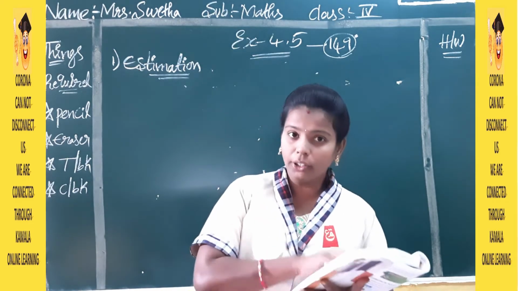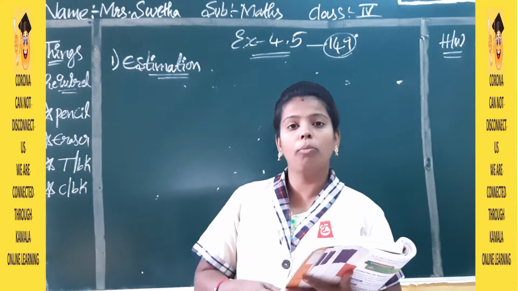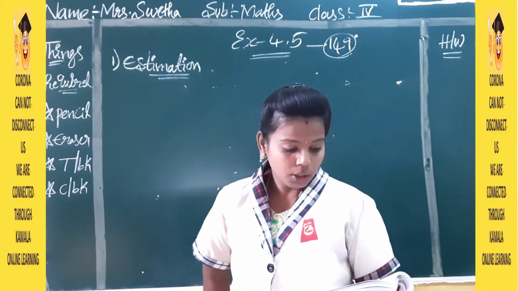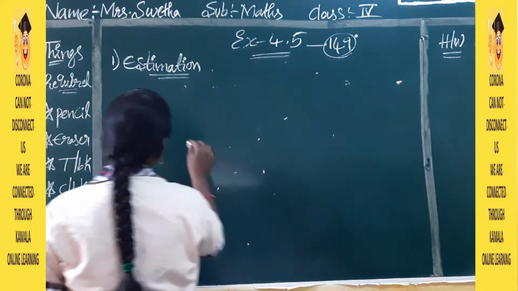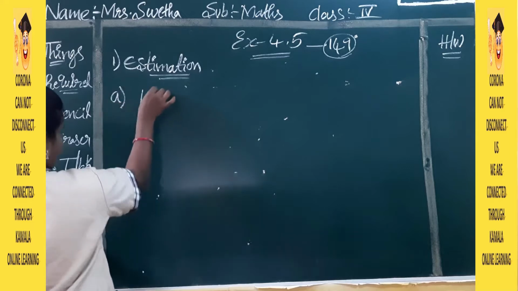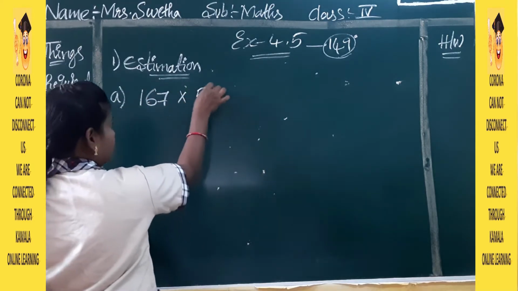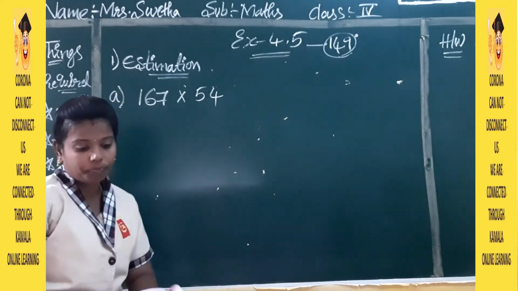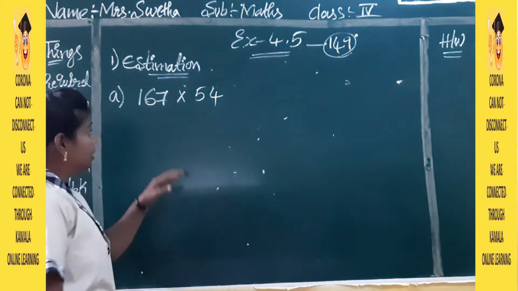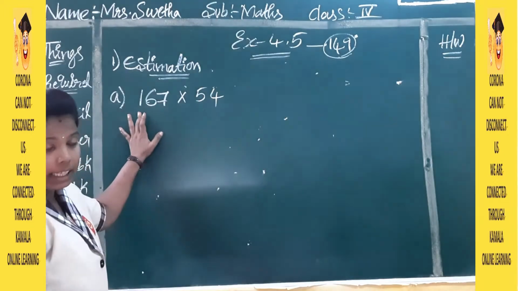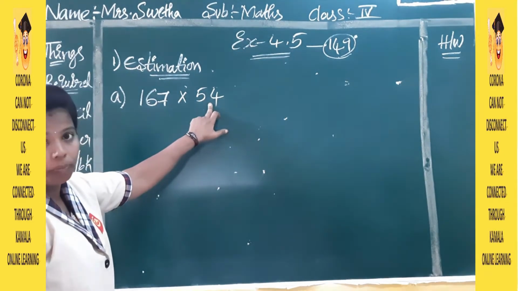We will see the question in the textbook and solve the problems in the class work. Here the first question is 167 into 54.